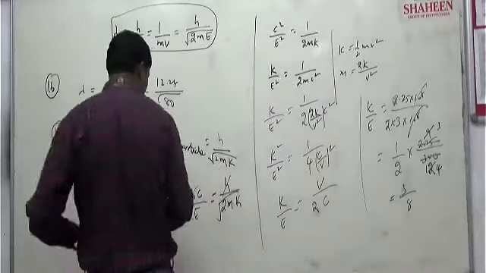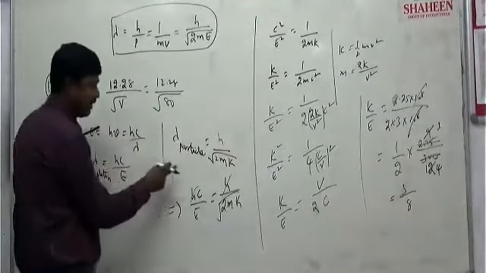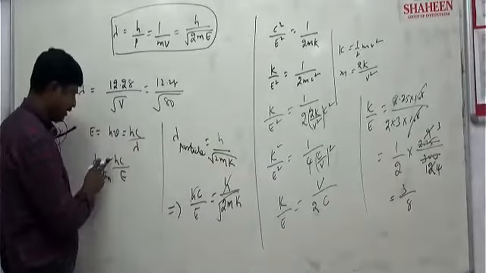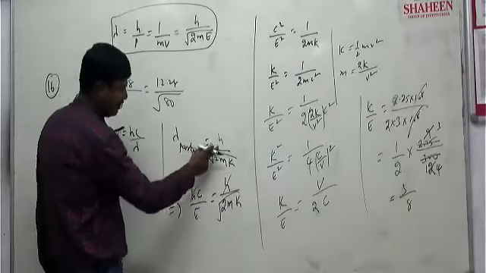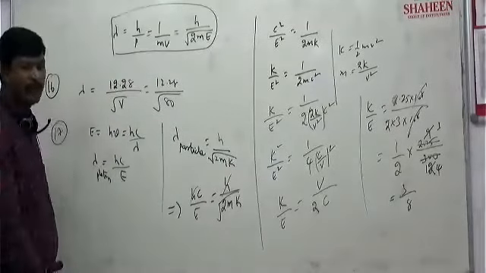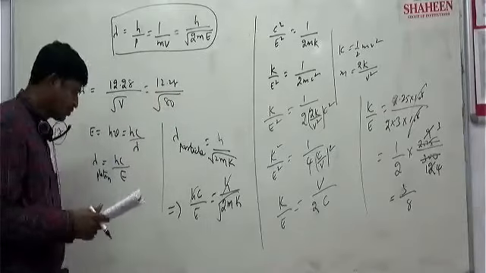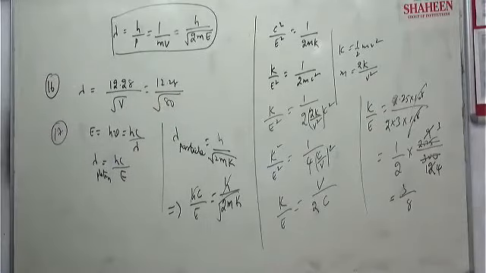Clear? What we did, energy of photon is h nu, hc by lambda, and hc by E, and from there M value we substituted. Kinetic energy of particle we have taken and substituted the M value, we got 3 by 8. Question number 17 is clear, anyone? Everyone, any doubt is there, tell me.